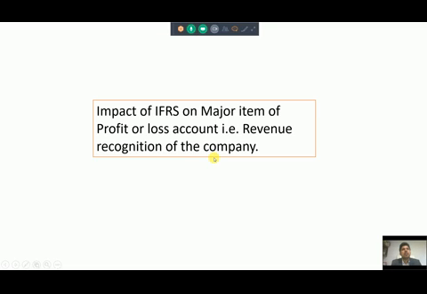Now, after finishing this IFRS impact on the balance sheet items, let us check how the IFRS will impact the major item of the profit or loss account, that is revenue recognition. In the profit or loss account, the major part is revenue recognition. SOCPA also had a standard for revenue recognition, which emphasized more the transfer of title of goods, or the transfer of possession of goods, for recognizing revenue. But IFRS 15, which was recently issued by the IASB, provides a 5-step model for recognizing revenue and provides detailed guidance for it.